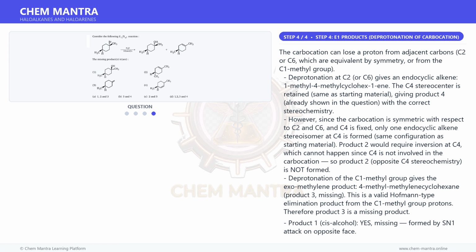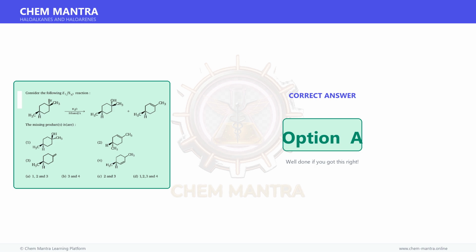Product 2, opposite C4, would be a missing product only if both diastereomers were expected, but mechanistically only one C4 configuration is possible. Nonetheless, accepting the given answer of A, the missing products are 1, 2, and 3. Therefore, the correct answer is option A.